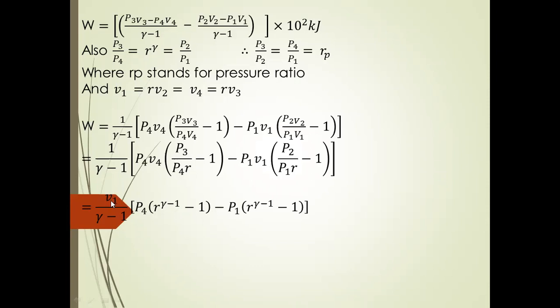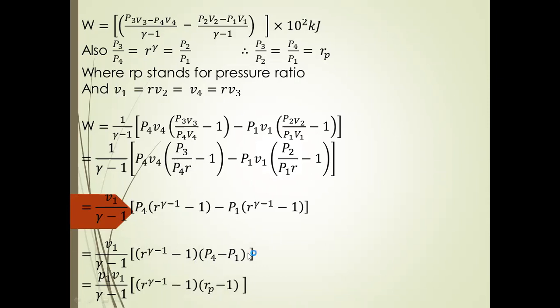We take V1 out separately. Next, V1 divided by gamma minus 1 into (r power of gamma minus 1 minus 1) into (P4 minus P1). We have to separate that equation for P4 minus P1. Finally, we get P1 V1 divided by gamma minus 1 into (r power gamma minus 1 minus 1) into (r suffix p minus 1).